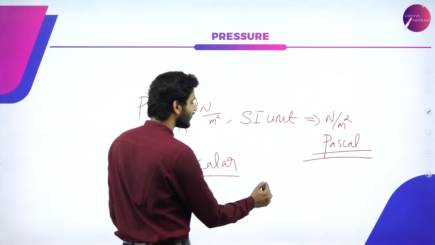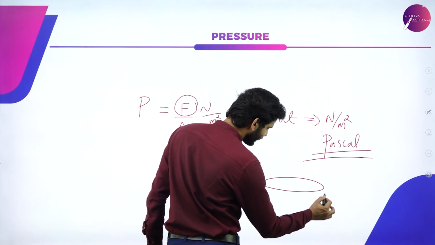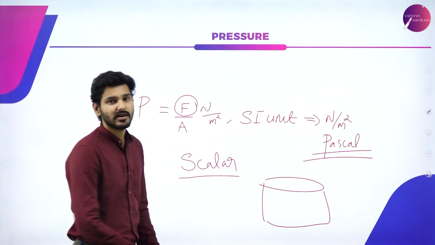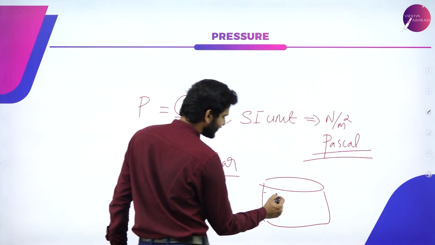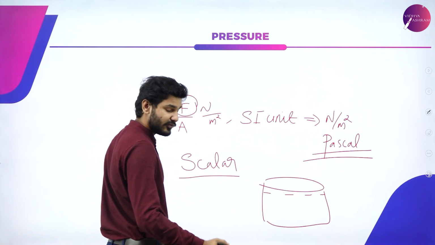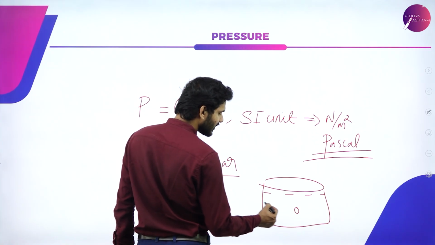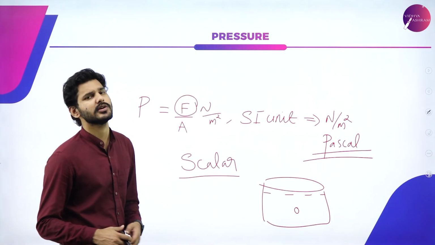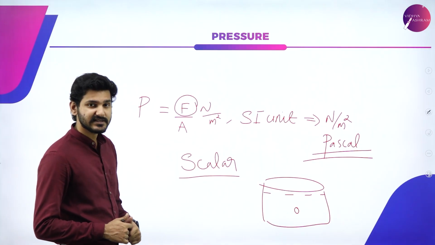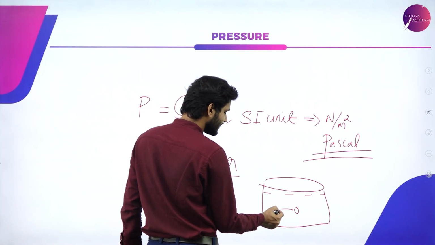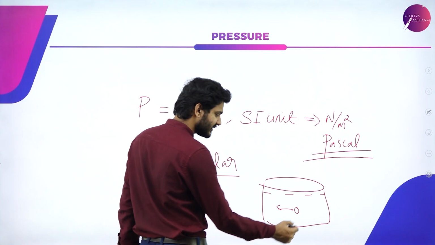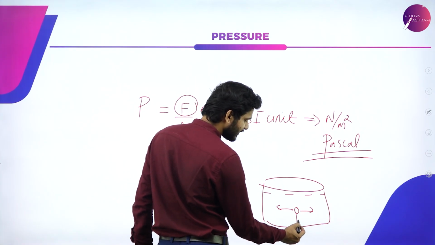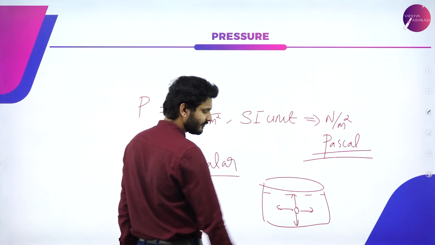So if I take a random example of a beaker which has some water in it, and if I randomly pick one water molecule in the bulk, then I can say that there is a force being exerted on this side, this side, this side, and this side.